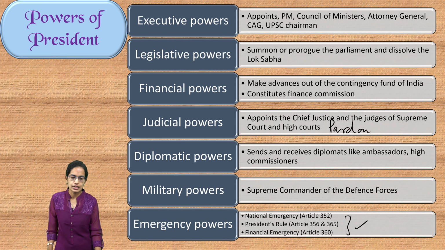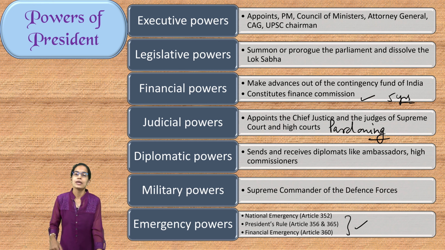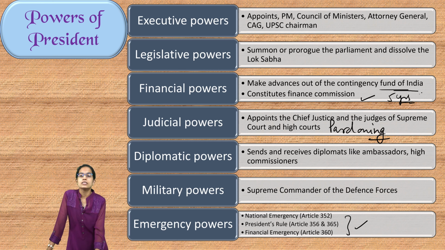When it comes to financial powers, President constitutes the Finance Commission for every 5 years and make advances out of the contingency fund of India. When it comes to legislative powers, President has the right to summon the Parliament, dissolve the Lok Sabha, nominate 12 members of Rajya Sabha and 2 Anglo-Indian members in Lok Sabha.